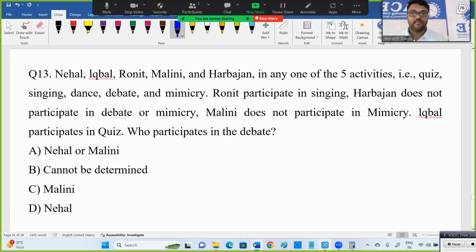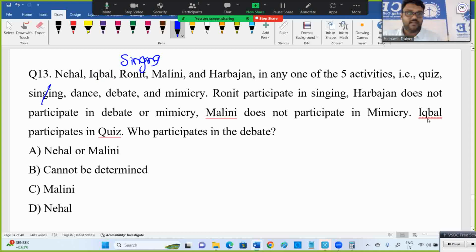I have 5 people: Nehal, Iqbal, Ronit, Malini, and Harbhajan in 5 activities: quiz, singing, dance, debate, and mimicry. Ronit participated in singing. So singing completed.